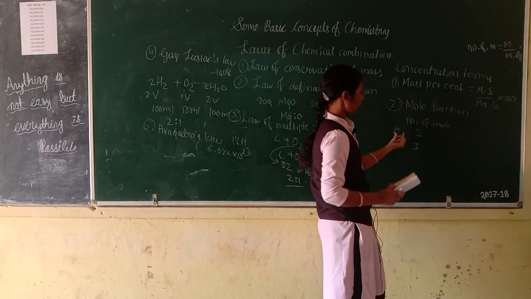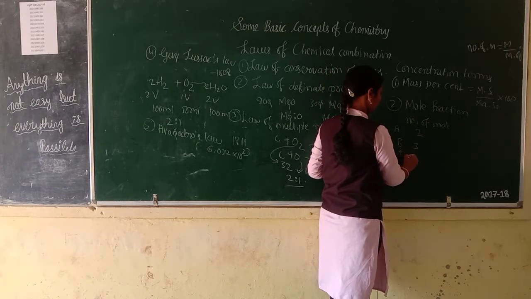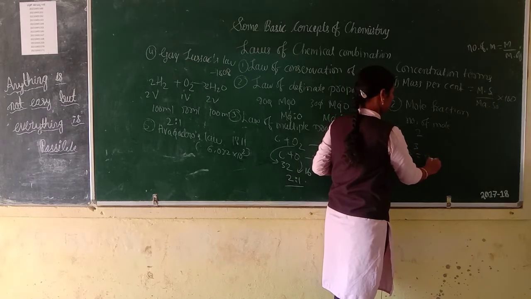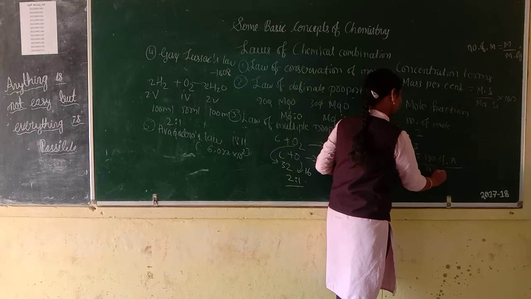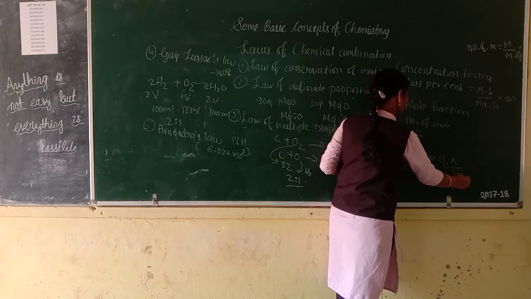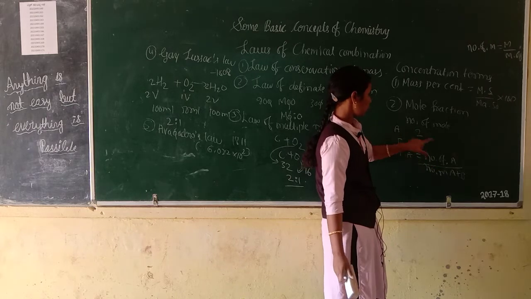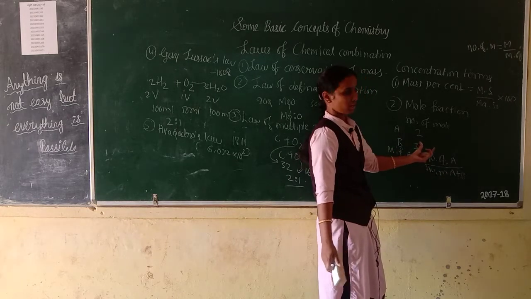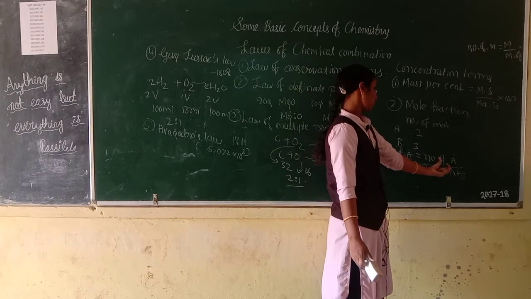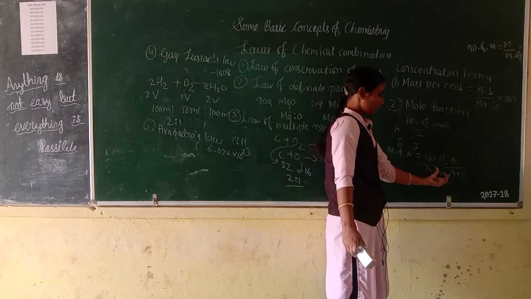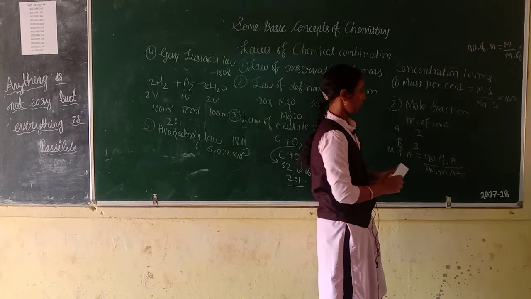Then the mole fraction of A is equal to number of moles of A by number of moles of A plus B, means 2 by 5. Then mole fraction of B is equal to number of moles of B by number of moles of A plus B. This is the mole fraction.